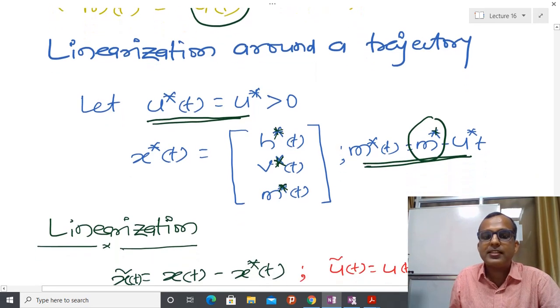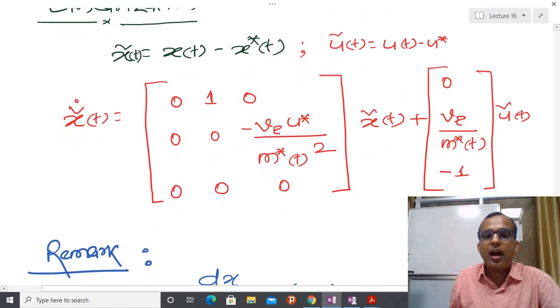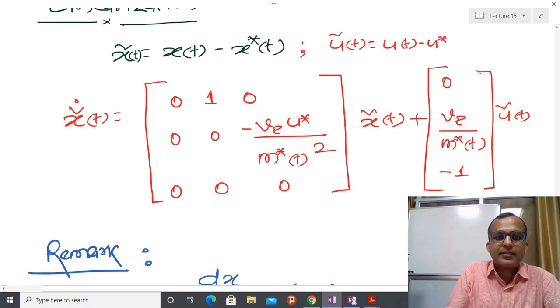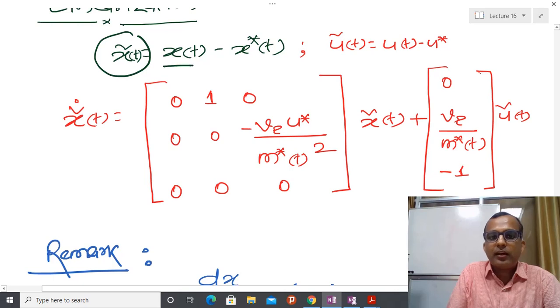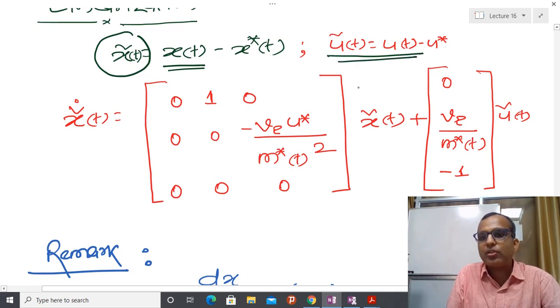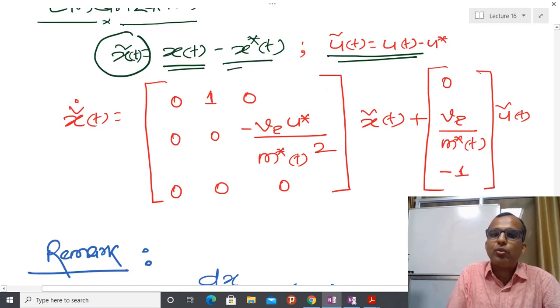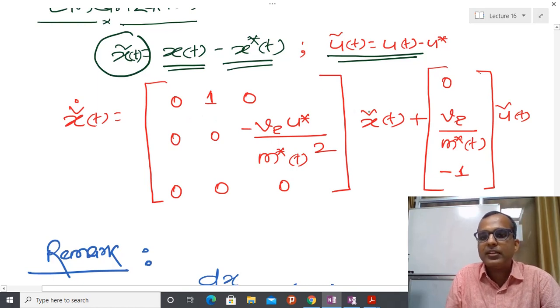If you linearize this system, you can do the Jacobian linearization, and here x tilde is the small deviation between x of t and x star of t. We call this linearization about the trajectory, because we know that everything is changing. We know the path along which I am going to send the rocket. Due to that reason, this is again linearization about the trajectory.